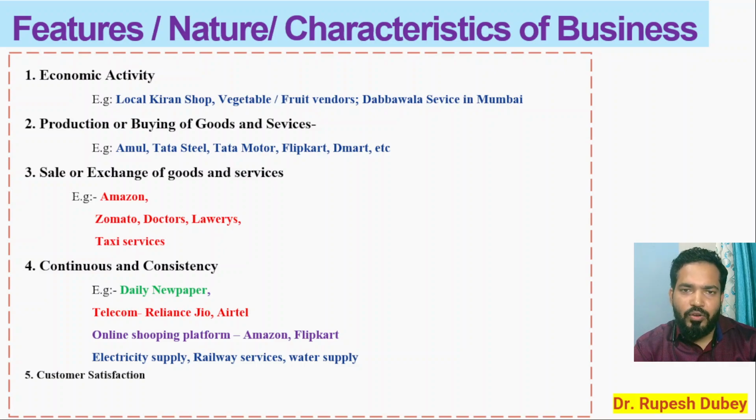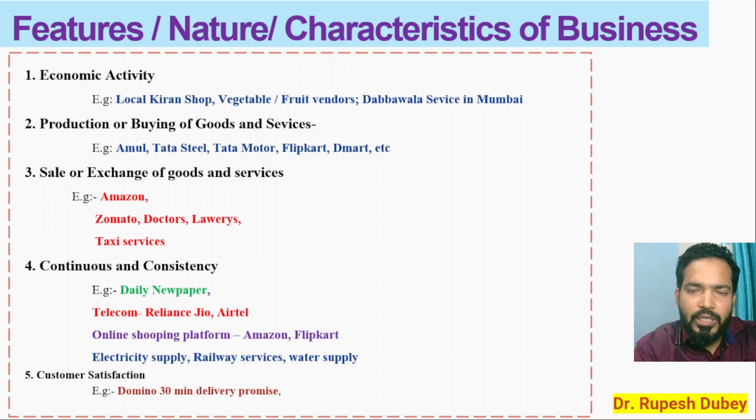So how can you satisfy your customer? You can satisfy your customer by delivering on the promises you are making in terms of quality, features and price. You have to deliver that promise. जो भी आप promise कर रहे हो customer को, वो चाहे प्राइस में हो, चाहे क्वालिटी में हो, चाहे फीचर्स में, आपको वो प्रॉमिस डिलीवर करना है और कंप्लीट करना है. Say for example Domino's, they promise to give you the delivery of pizza within 30 minutes. जब वो पिज्जा की डिलीवरी की प्रॉमिस कर रहे हैं आधे घंटे के अंदर, और अगर आपको आधे घंटे के अंदर डिलीवरी मिलता है, we feel happy and satisfied.